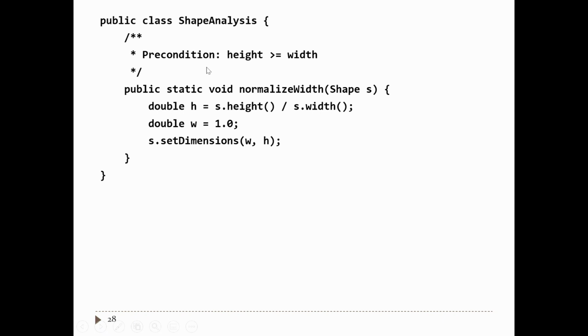If this precondition is true, this method should always work. Because we know from the width method that it never returns a value less than 1. We know set dimensions will accept any value between 1 and 100. From height, we know that the height is never greater than 100. So the new height and the new width are guaranteed to be between 1 and 100, as long as the shape contracts are respected.